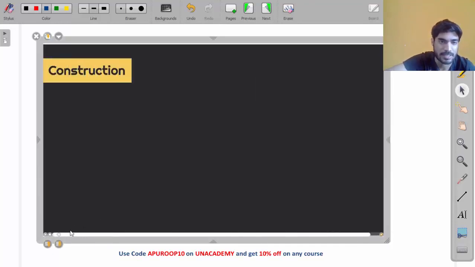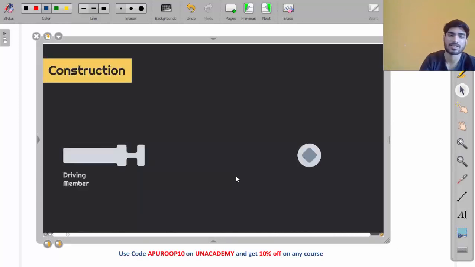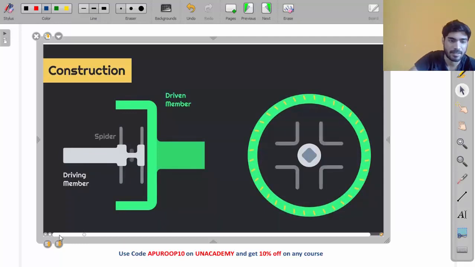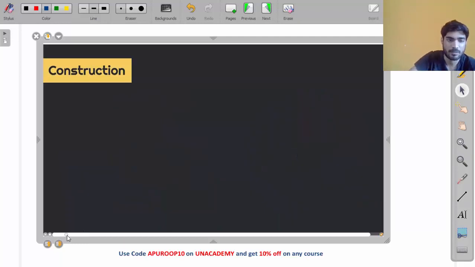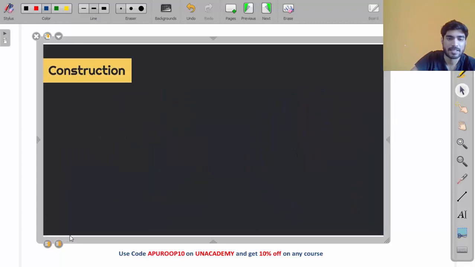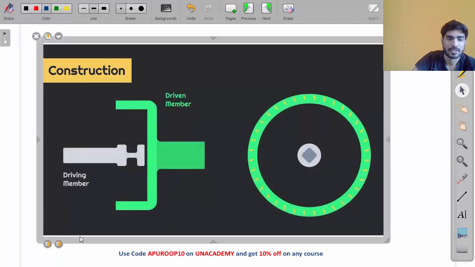First, look at the construction. This white part is the driving member and the green part is the driven member.